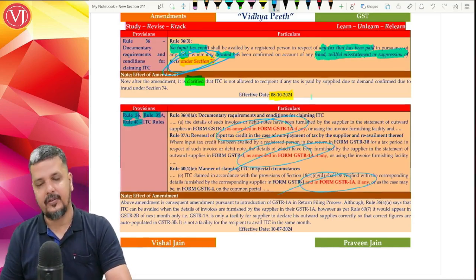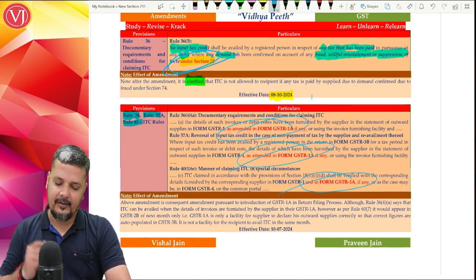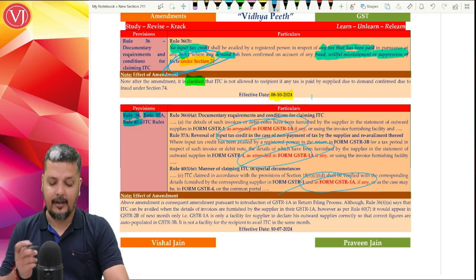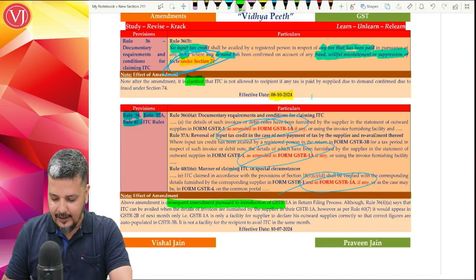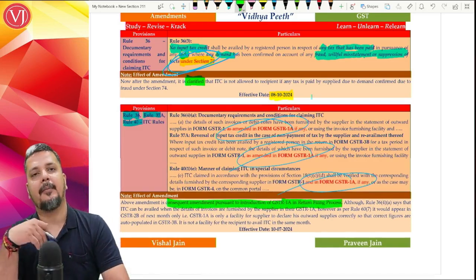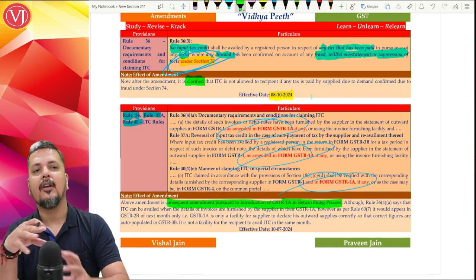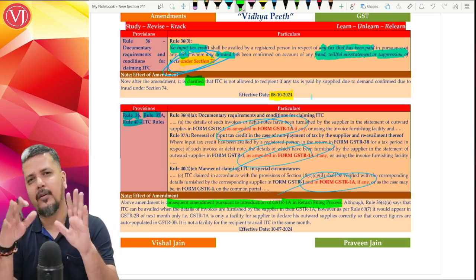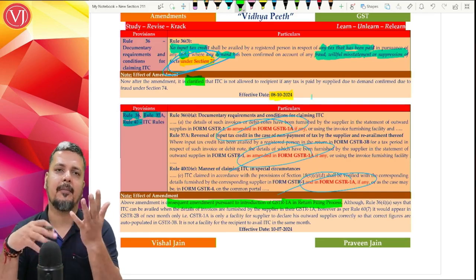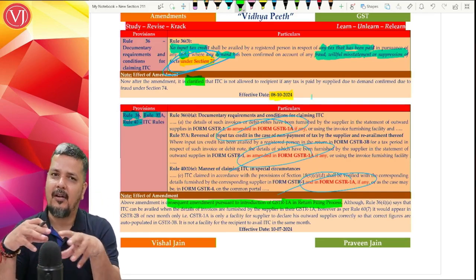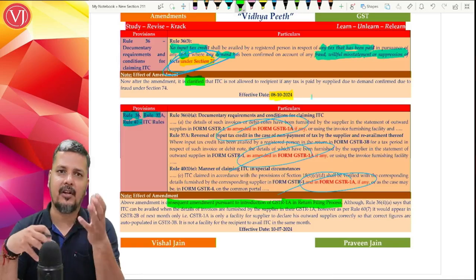This in detail we'll understand in the return filing chapter, because this is a consequential amendment because of the amendment there in the return filing chapter where they have introduced something called GSTR 1A. So when we understand GSTR 1A, all these points will automatically be clear. Not only in the ITC chapter, there are a lot of other chapters where you'll find this amendment, and we'll not discuss much about it because it is a consequential amendment.